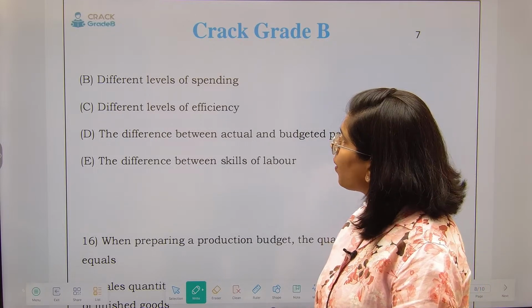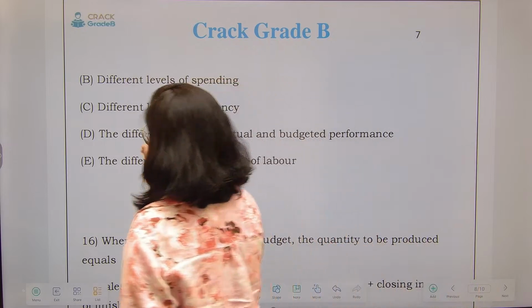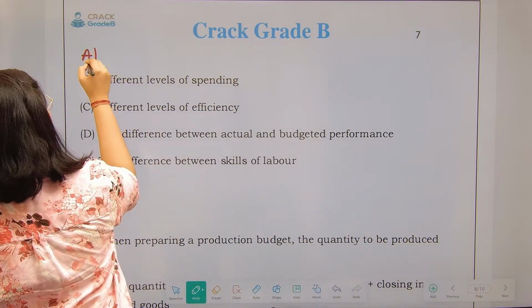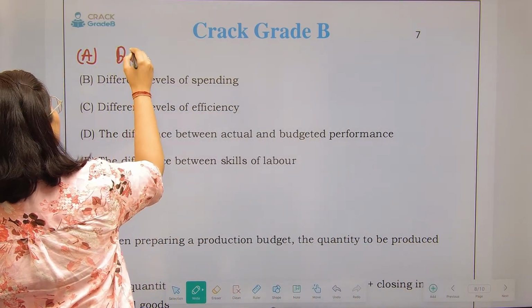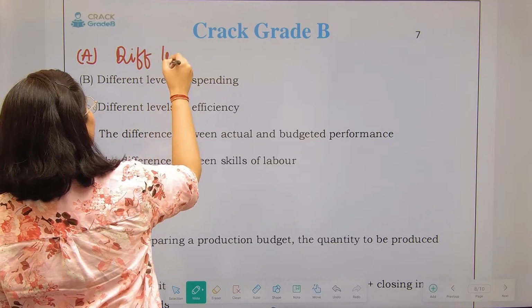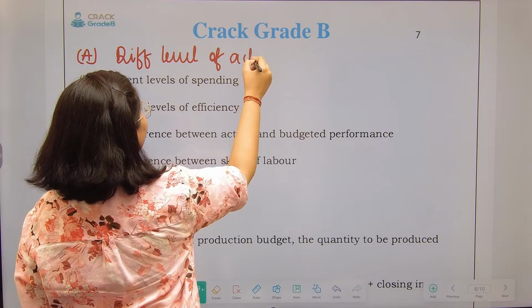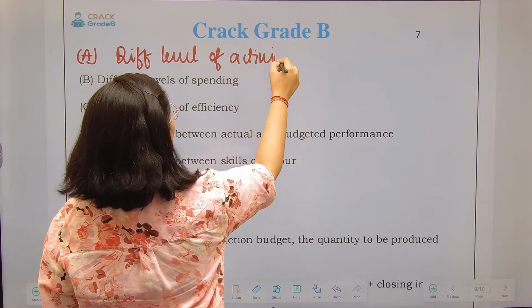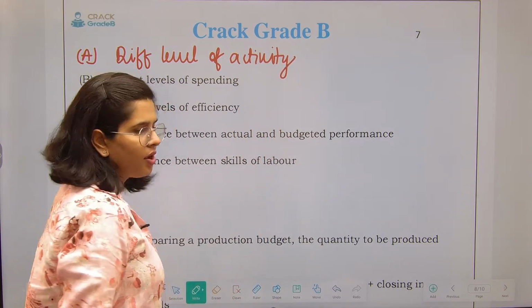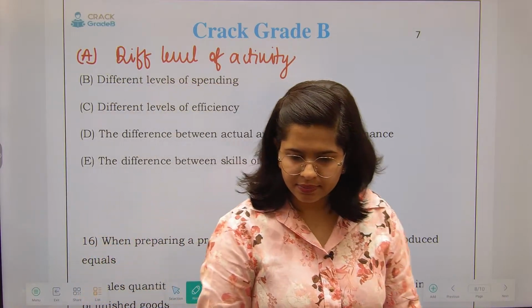So the first option, I'll write it here itself: different levels of activity. What is the correct answer?